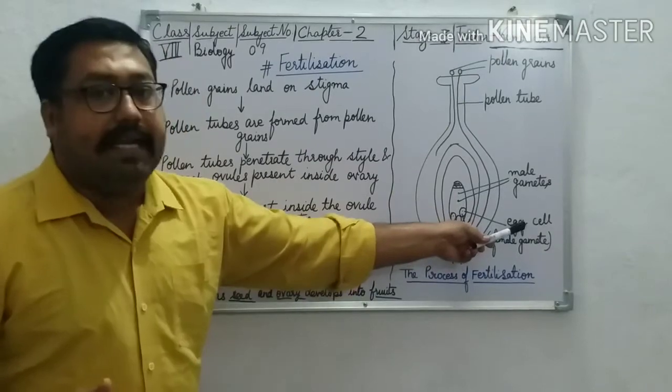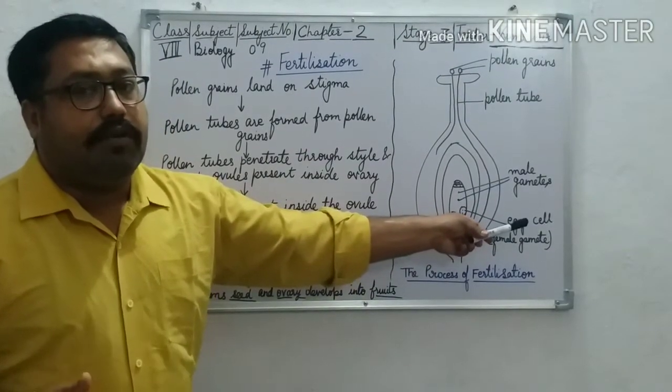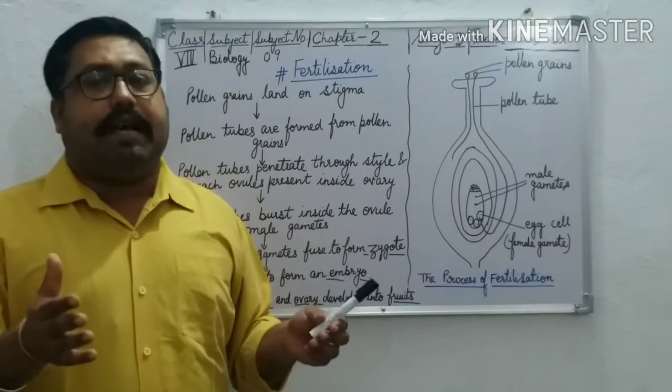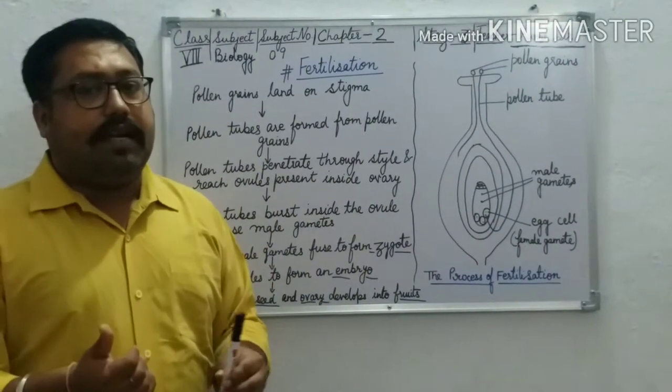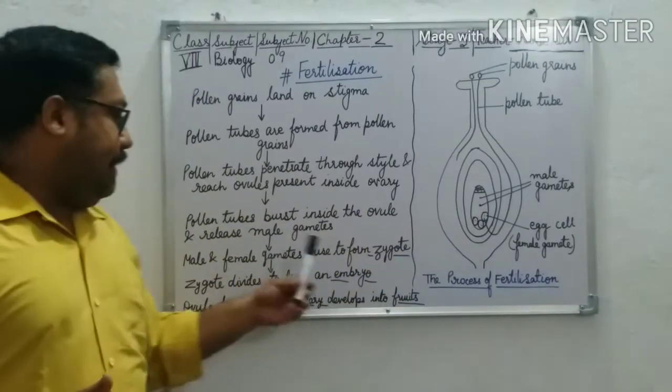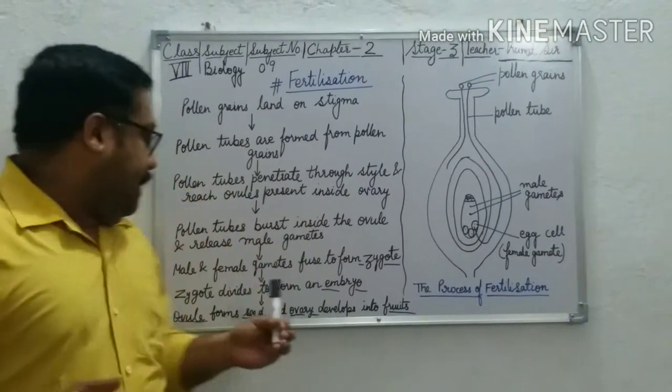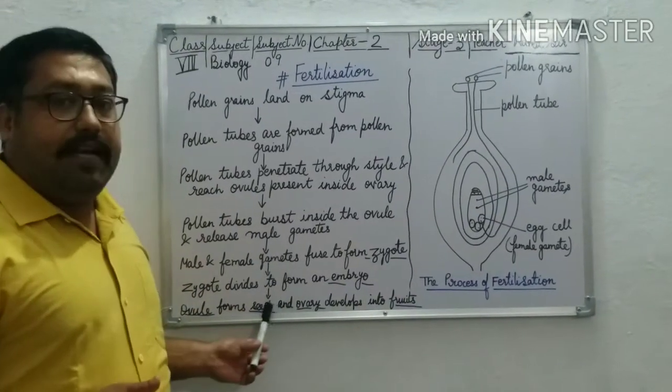This egg cell is the female gamete. Then the ovules form the seed.